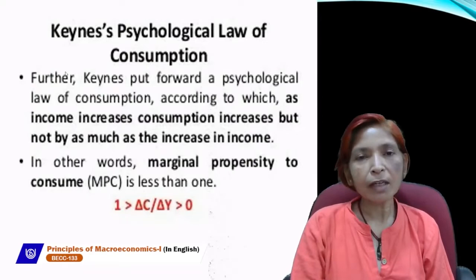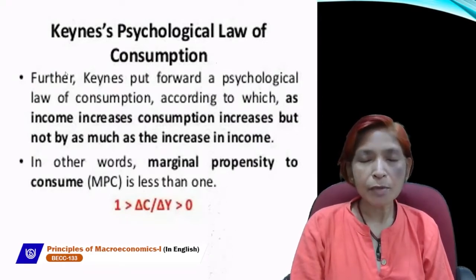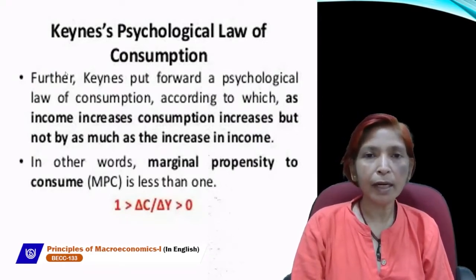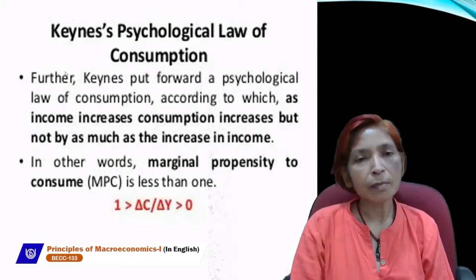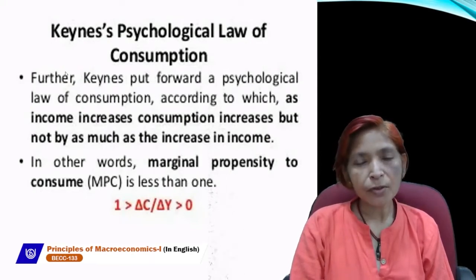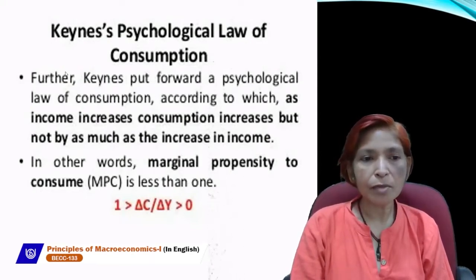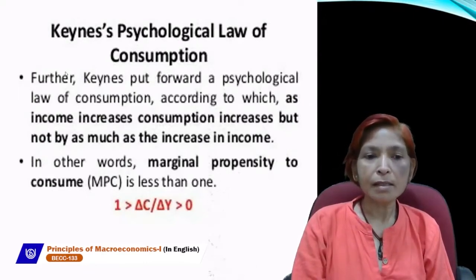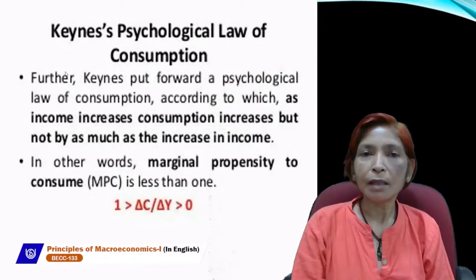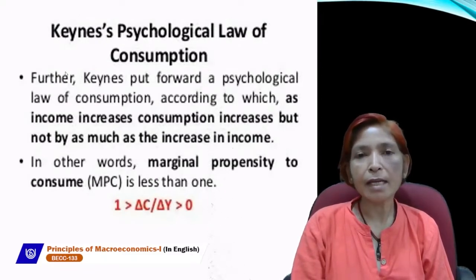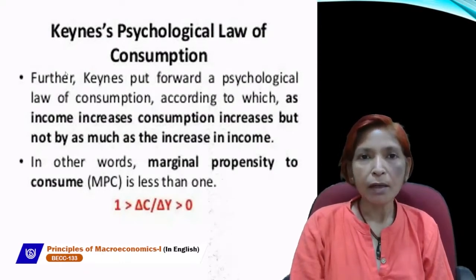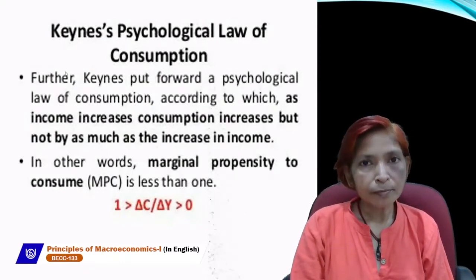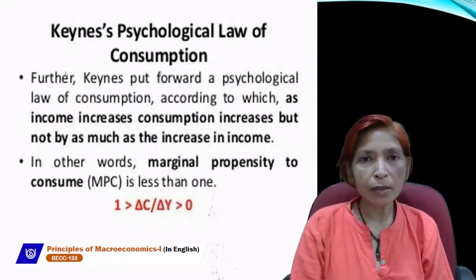If our income rises, then consumption and saving both will rise, not only consumption. So the psychological law of consumption says that as income increases, consumption increases, but not by as much as the increase in income. It means if our income is zero, consumption will not be zero.